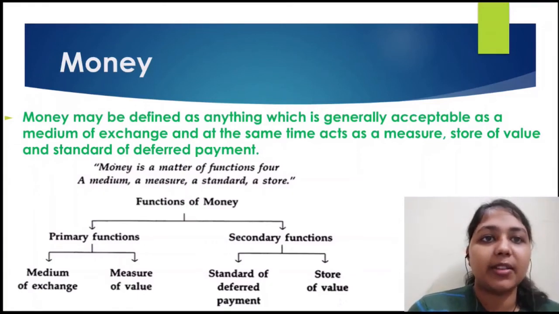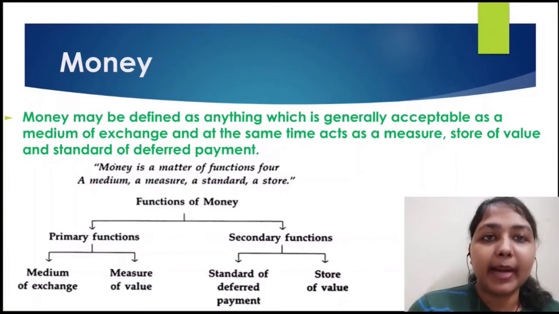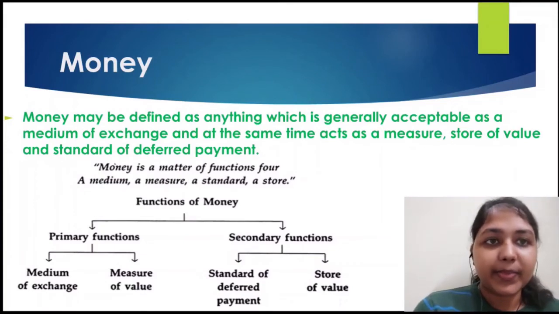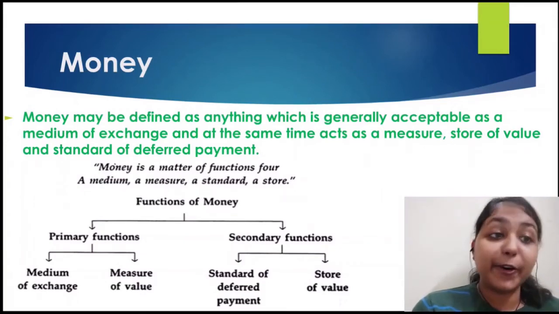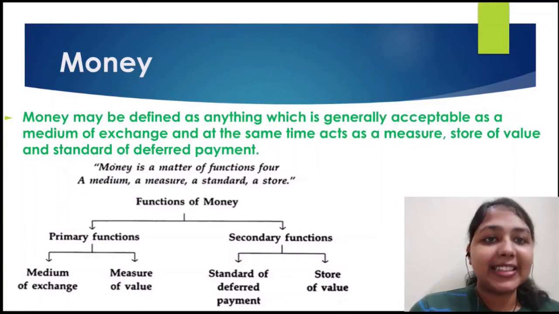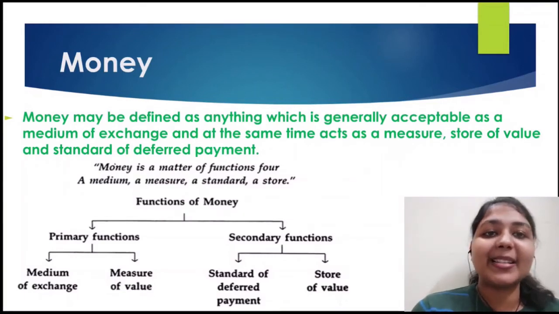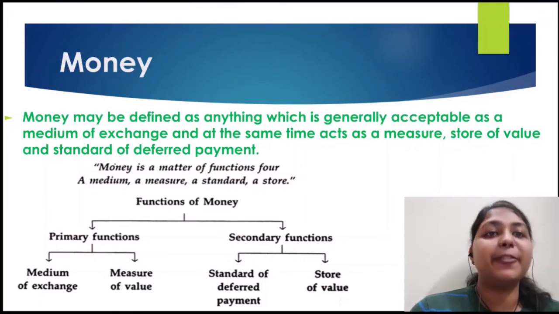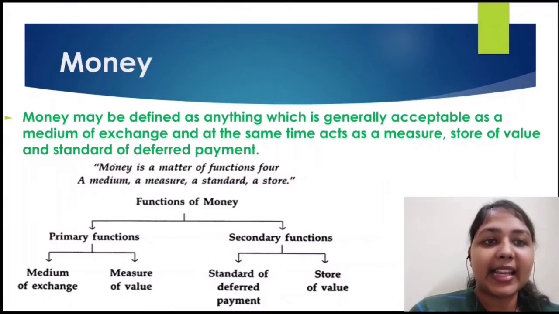If someone is giving me 1000 rupees right now, later on I can repay the same 1000 rupees, right? So money plays four main functions, and you can learn this in just one line. Money is a matter of functions: a medium, a measure, a standard, and a store, right? It is somewhat similar to what's there in the definition. So money has four functions, which can be further divided into primary and secondary functions.